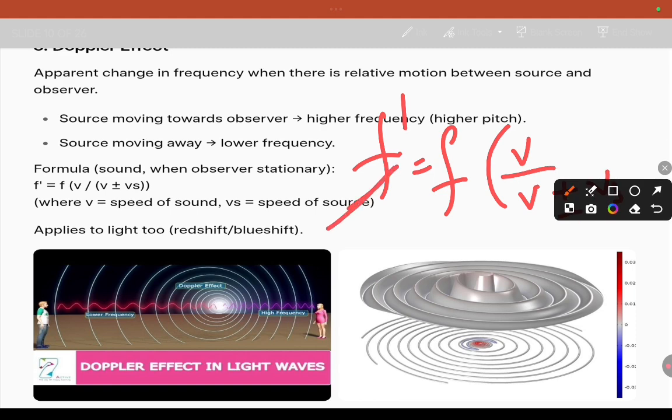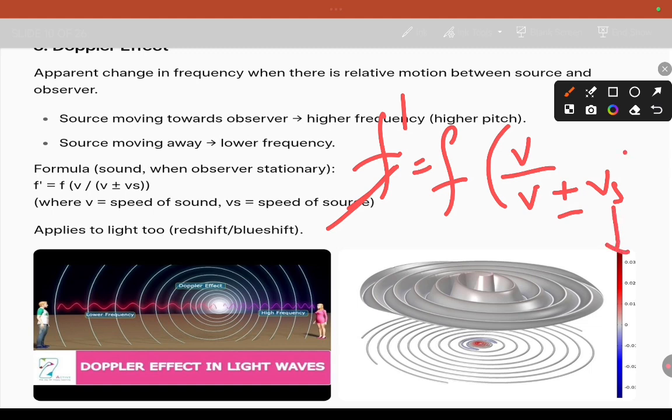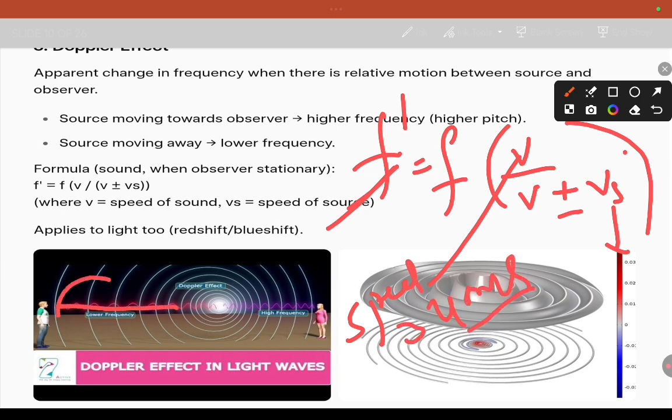Vs is nothing but the velocity of the source. V is the speed of sound, which is about 340 meters per second. You can see here, when you are moving away you get lower frequency, when you are moving toward, you get higher frequency. This is the Doppler effect. Related to light, we see red shift as well as blue shift. This is related to sound.